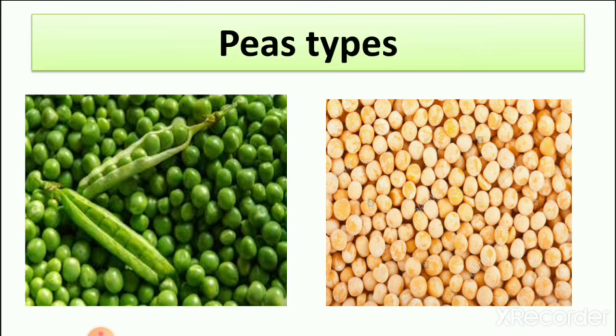Types of peas. Here you can see the two pictures. One is green and the second is yellow. In the second picture you can see it is dry peas. Some of the farmers leave the pea plant as it is in sunlight for drying. When we make dishes from these peas, we understand how we eat dry peas and how we eat green peas. So let's see.